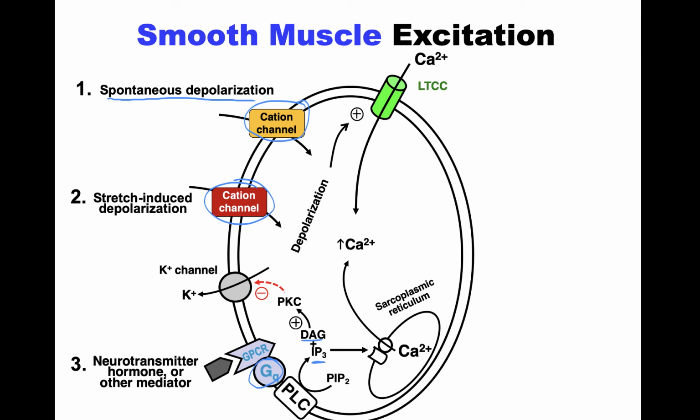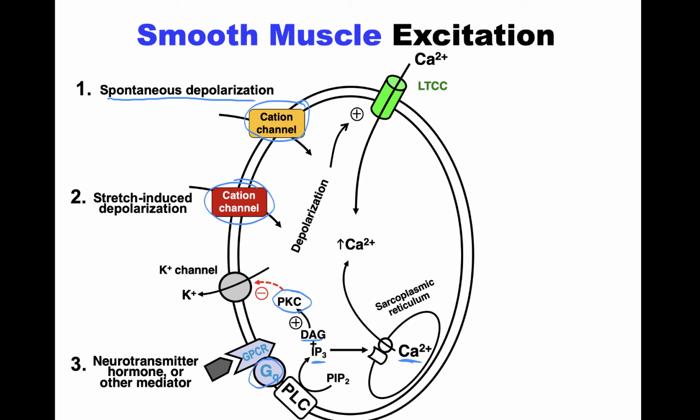In this case, it's a calcium channel that lets calcium out. But also, we have the diacylglycerol and also the calcium that can activate this kinase PKC, which can then phosphorylate and turn off a potassium channel, which means you also get depolarization because potassium normally leaves through potassium channels. So closing that causes the membrane to depolarize.